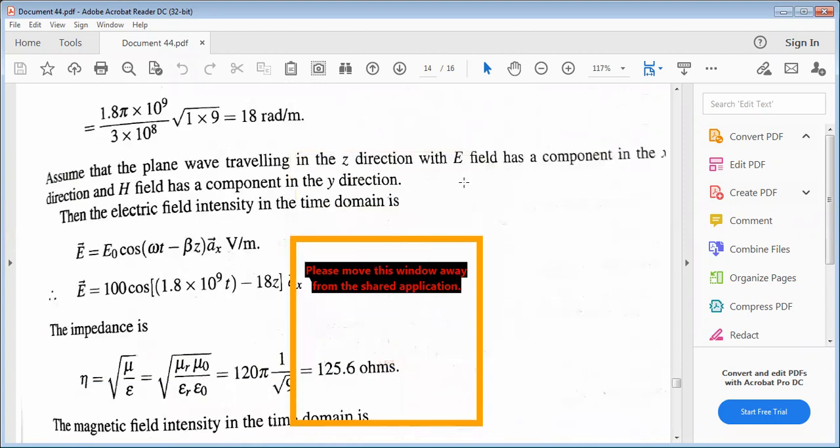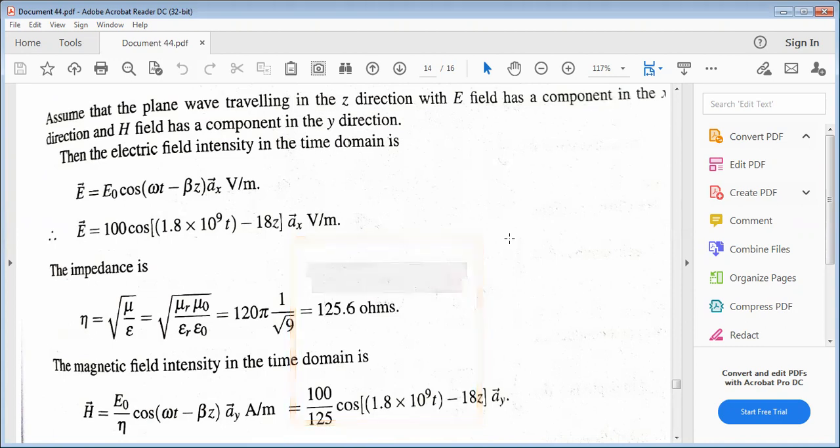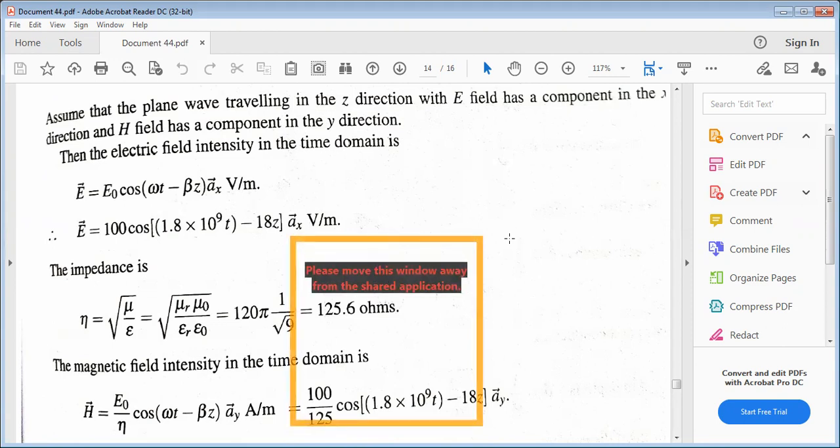Assume that the plane wave is traveling in the z direction. You have to choose either direction of x, y, or z. Here, let us assume the wave is traveling in the z direction, with electric field E as a field component in the x direction and H field in the y direction. Why? Because the direction of propagation is always perpendicular to the E and H components, right?